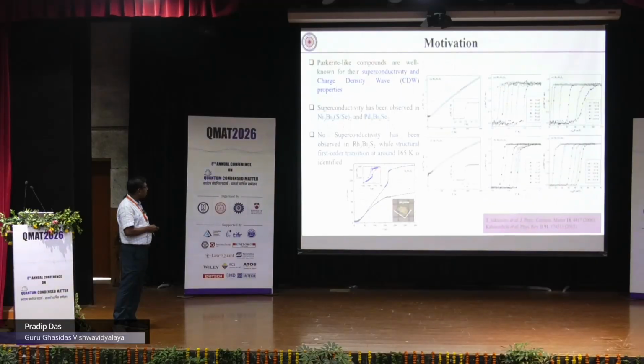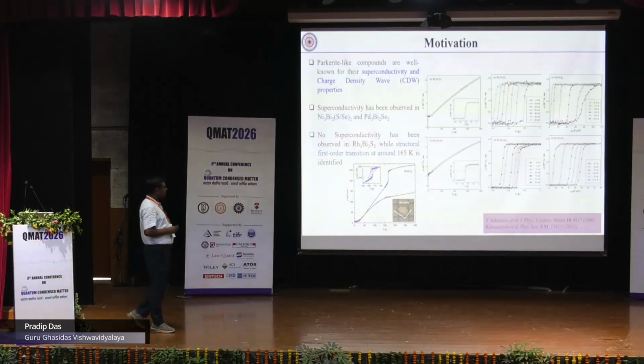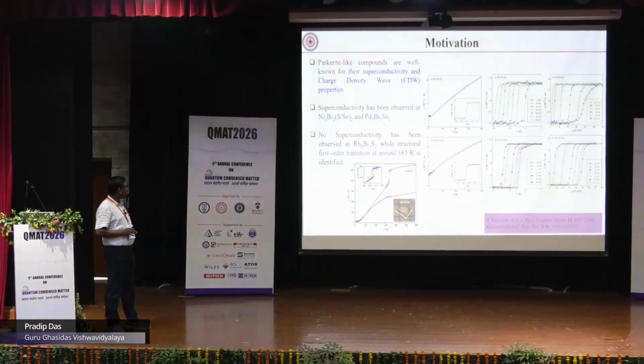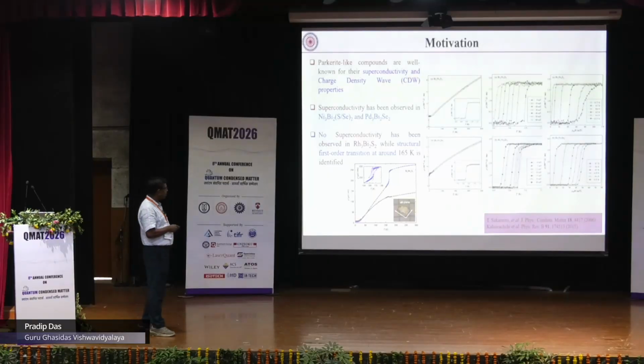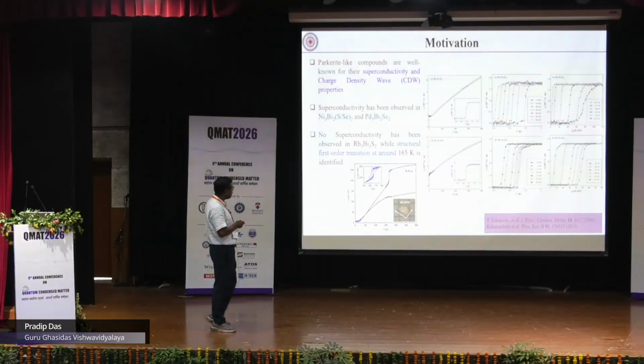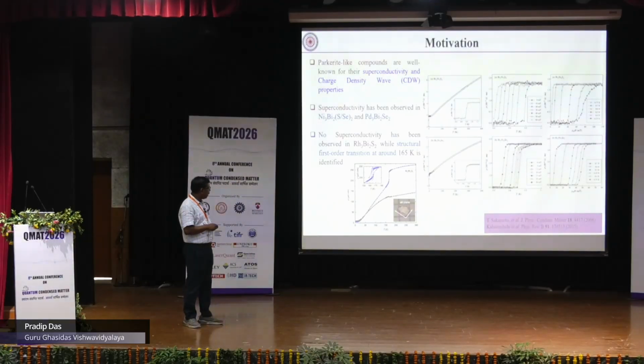First I will talk about Ni3Bi2Se3. This is the literature review of this type of crystal structure, which is already known. In Ni3Bi2Se3 or Ni3Bi2S2 we have superconductivity, and these are the resistivity measurements. If it is sulfide, we have a transition temperature around 0.8 Kelvin, and if it is selenide, we have 0.6, almost the same.